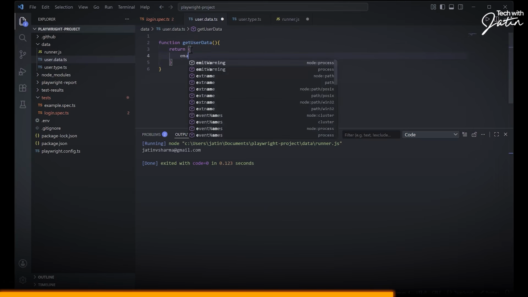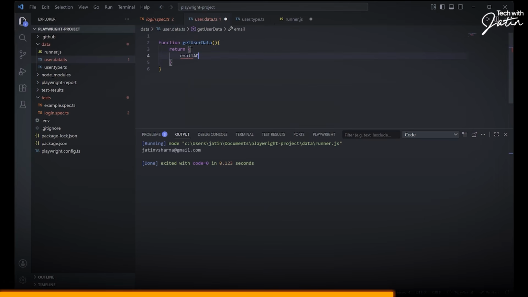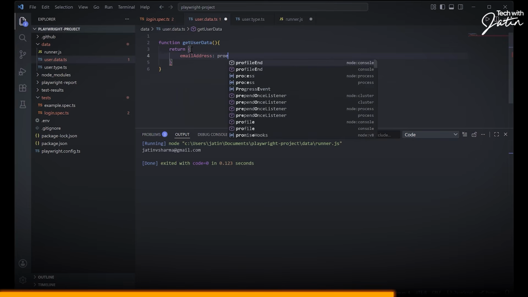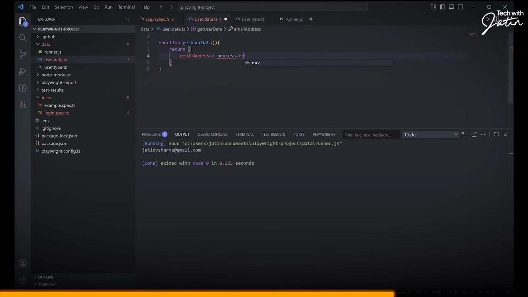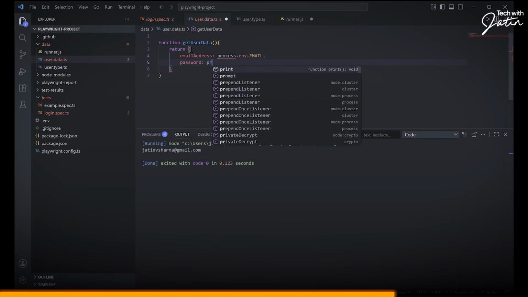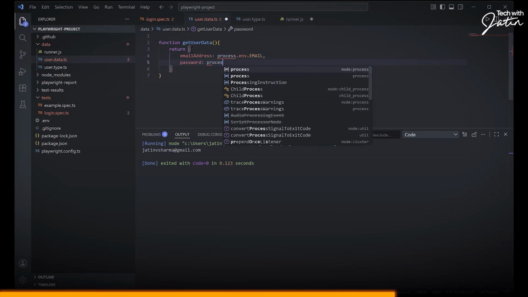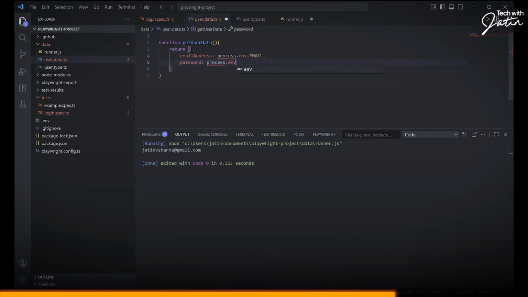The email address should be there, and that is going to get the value from process.env.email. I'm going to have password coming into the picture, which is going to get the value from process.env.password.